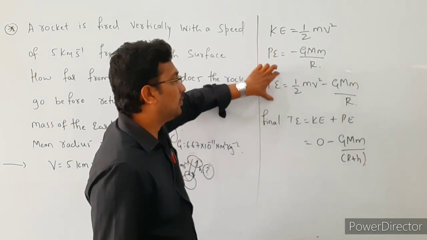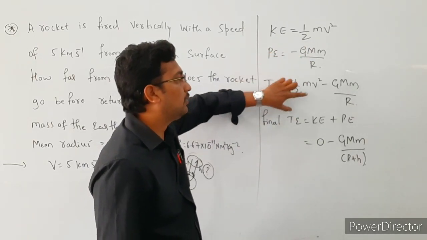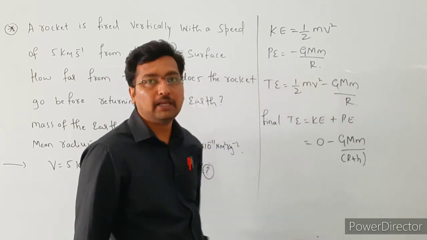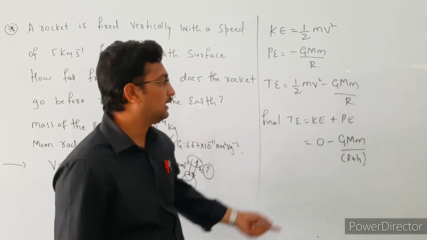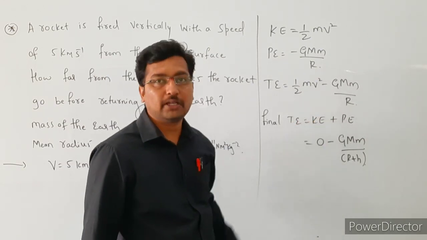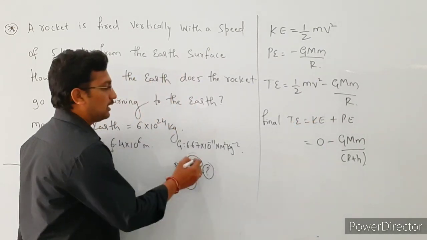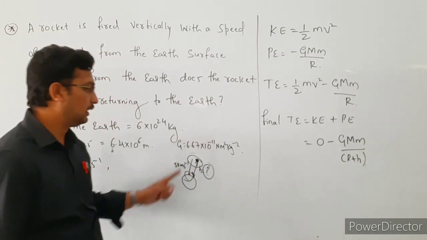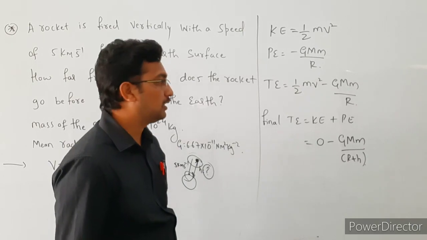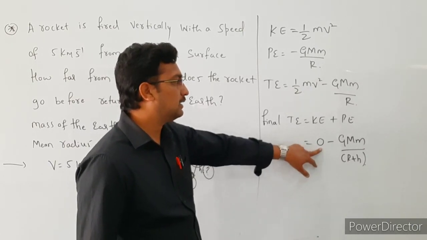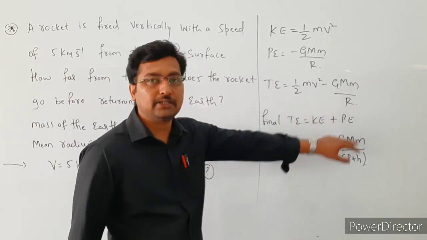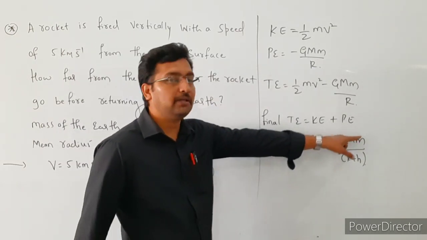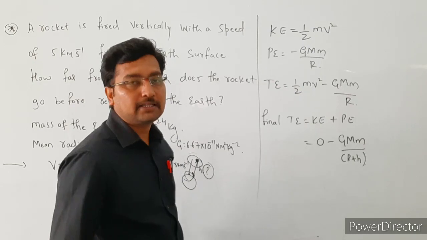Then the initial total energy is equal to 1 by 2 m into v square minus G into M divided by r. Then the final total energy is equal to kinetic energy plus potential energy at the maximum position. At this position the velocity of the rocket is 0. So the kinetic energy at the maximum position is 0. The final kinetic energy is 0 plus the potential energy at this height. The potential energy is minus G into capital M into small m divided by r plus h.